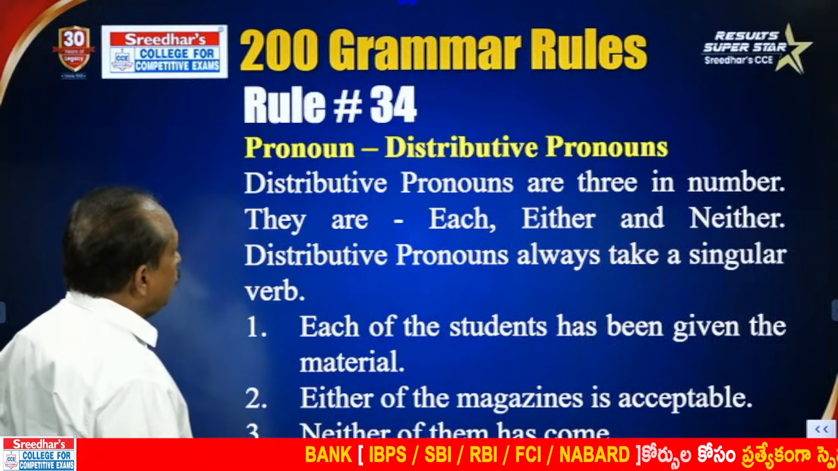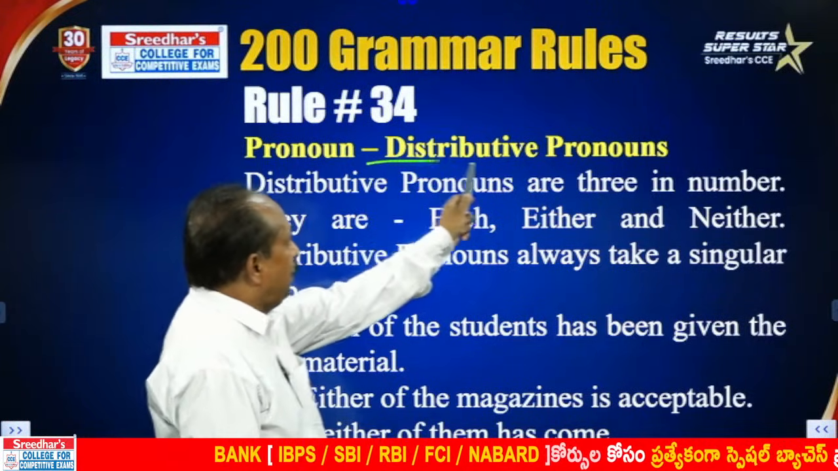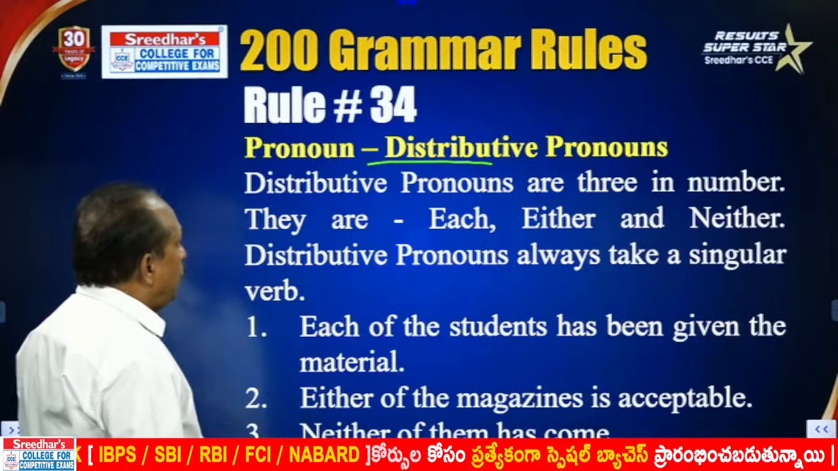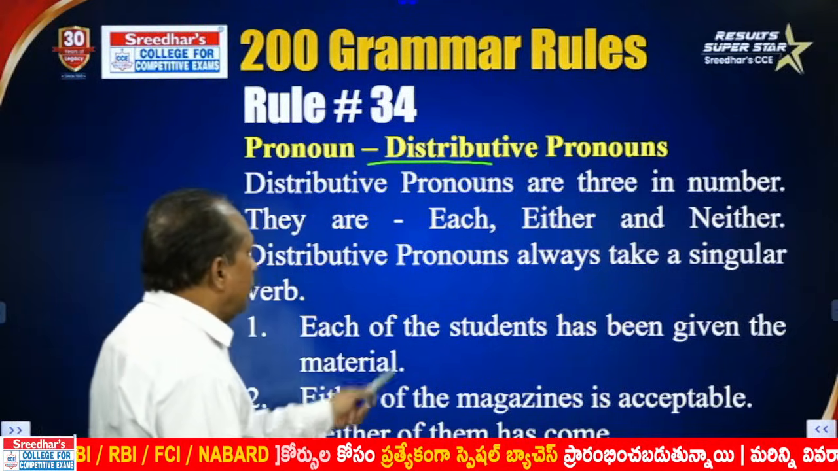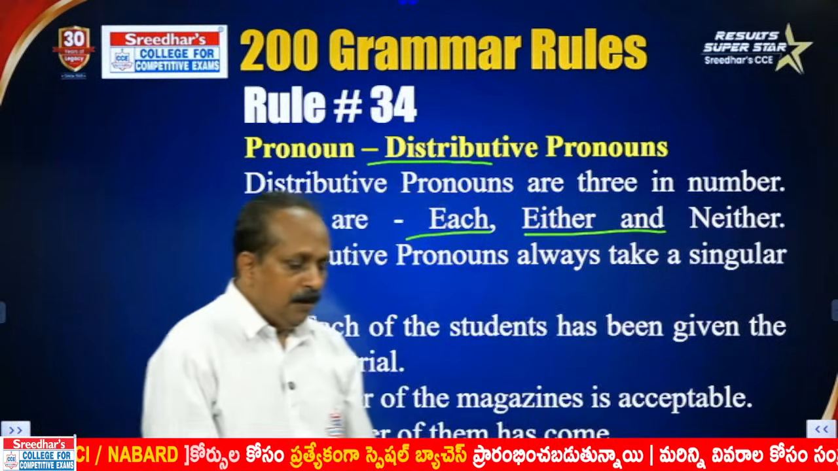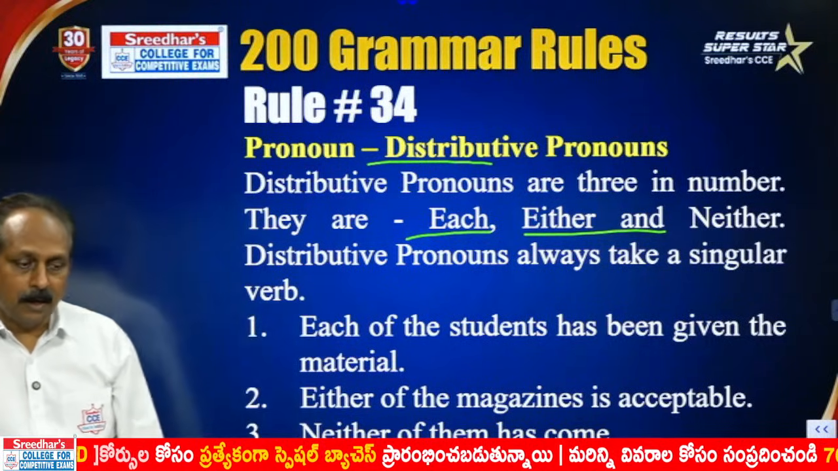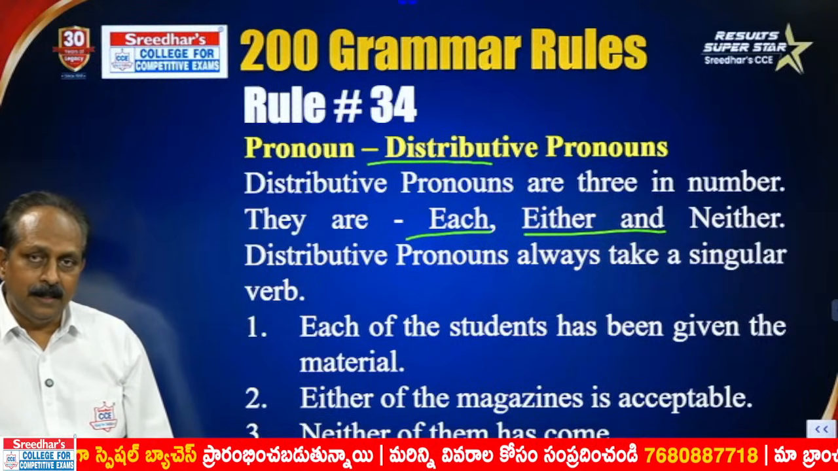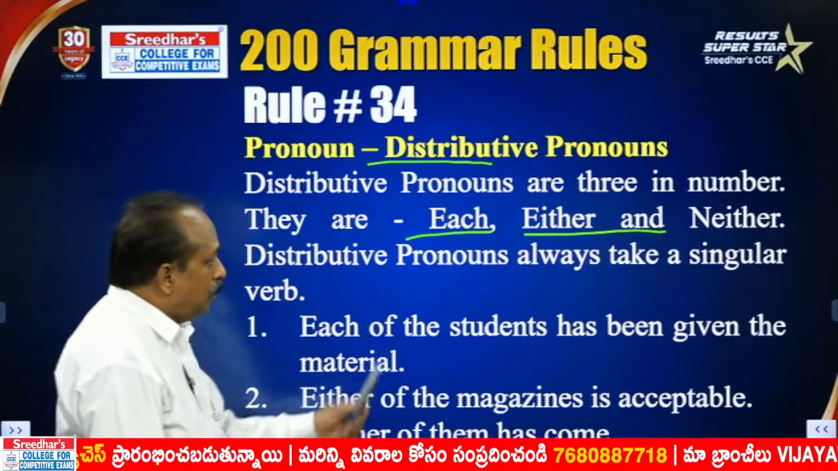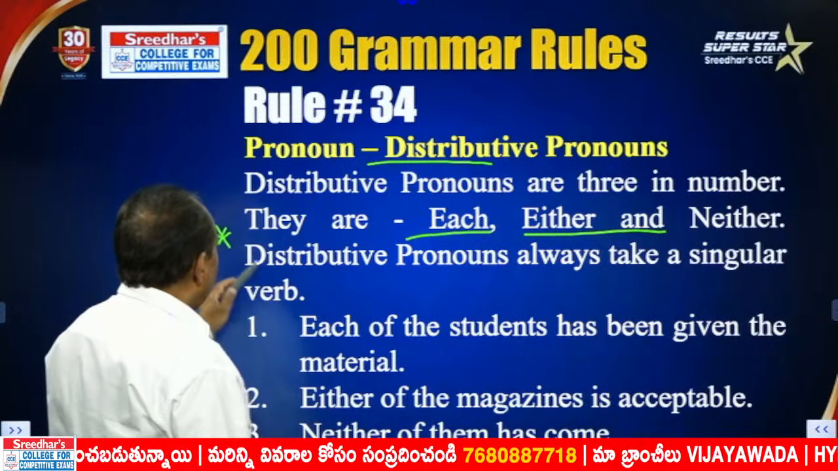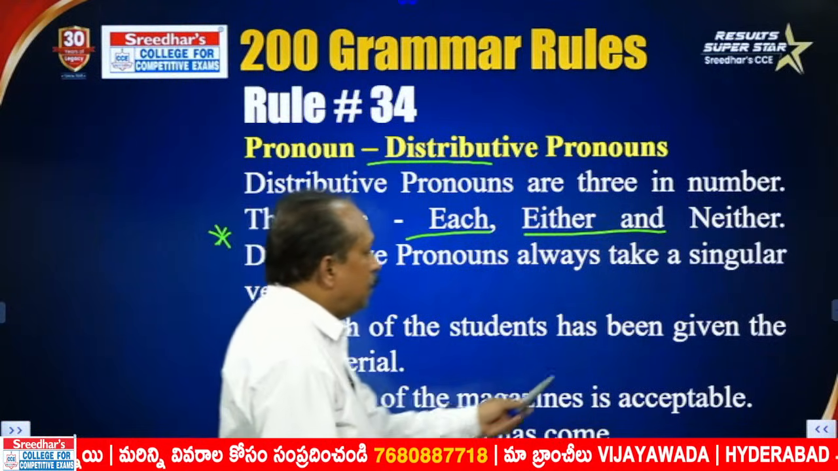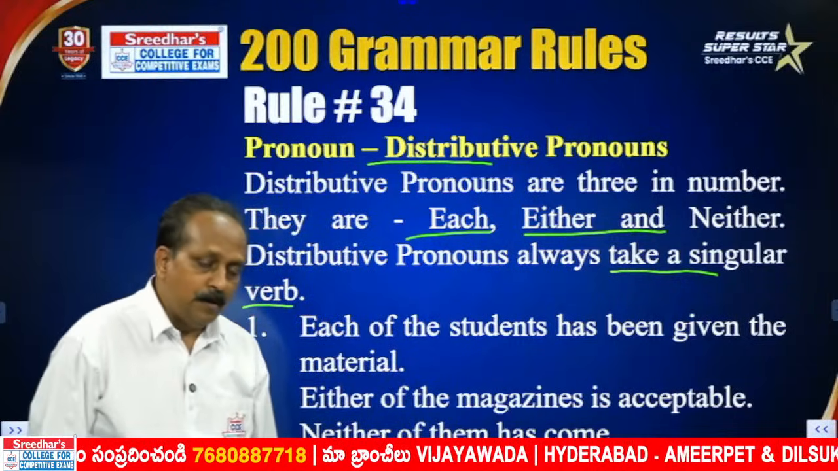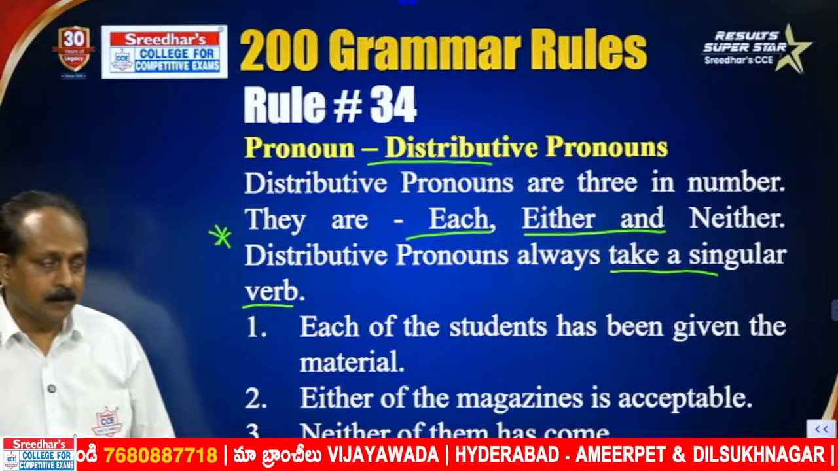Now, rule number 34, another type, distributive pronouns. Distributive pronouns are three in number. They are each, either, neither. Remember, either or is a conjunction, neither nor a conjunction. But here, either, neither. You can also pronounce as either, neither. There's an important rule. What is that rule? Distributive pronouns always take a singular verb. This is very important. They have given many a time, different competitive exams.